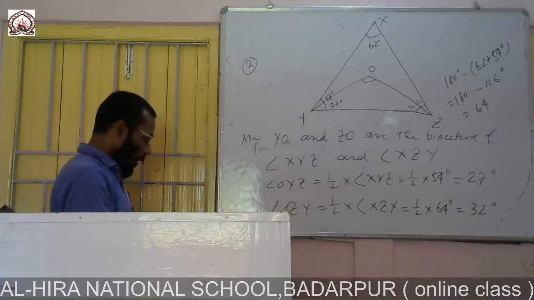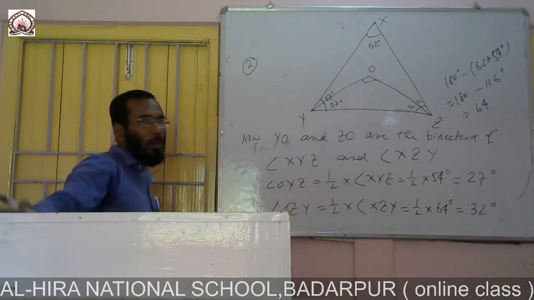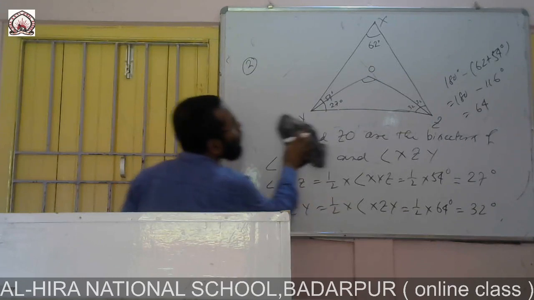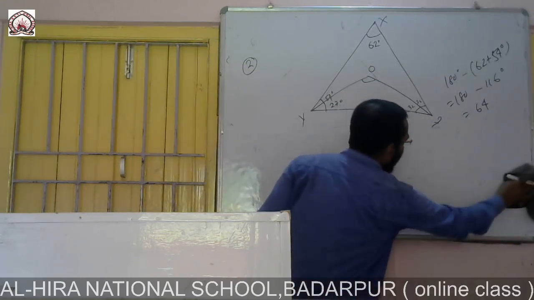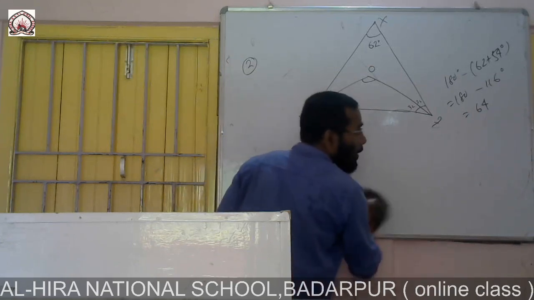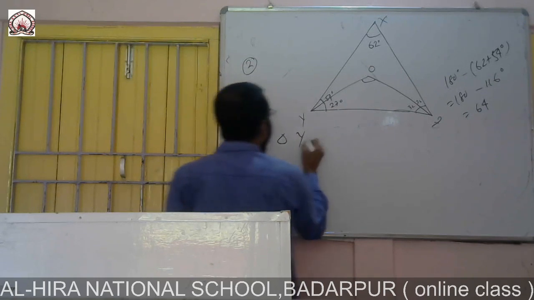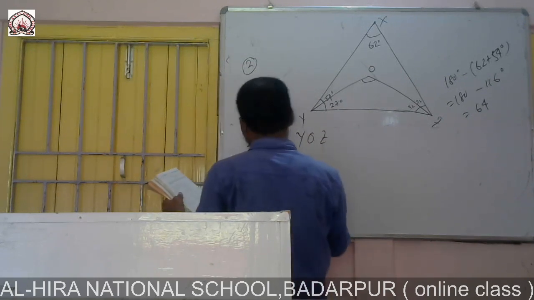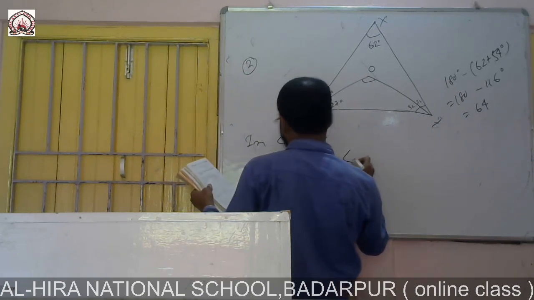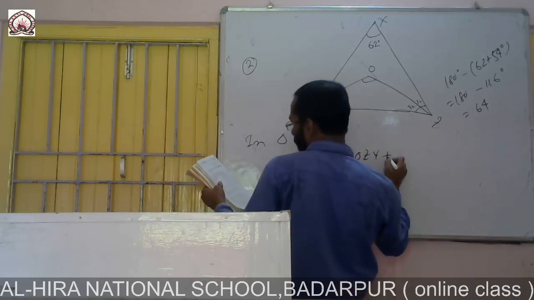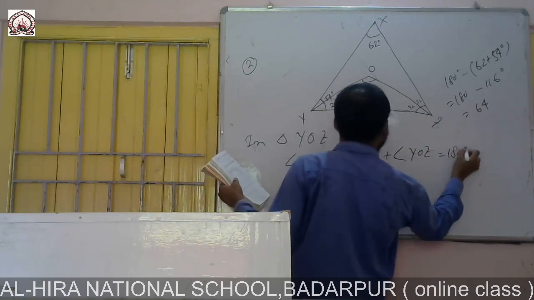Now in triangle YOZ, angle YOZ plus angle OYZ plus angle OZY is equal to 180.